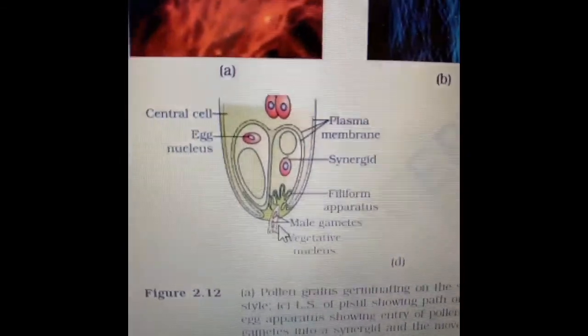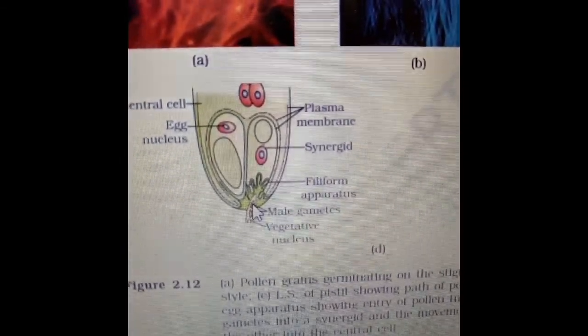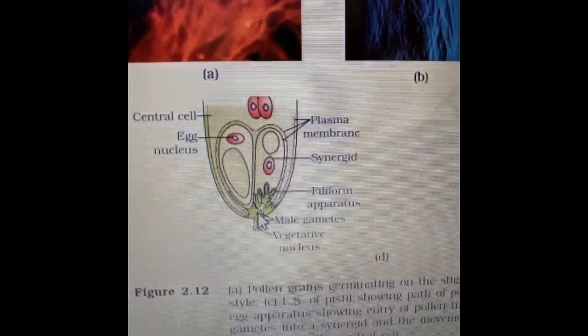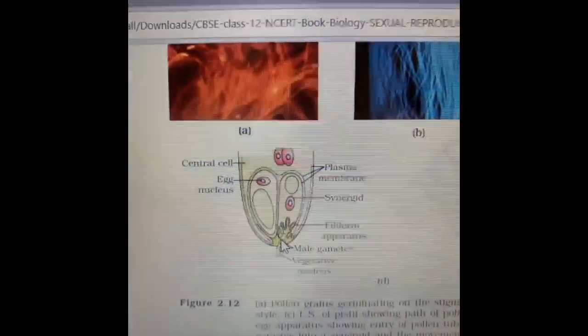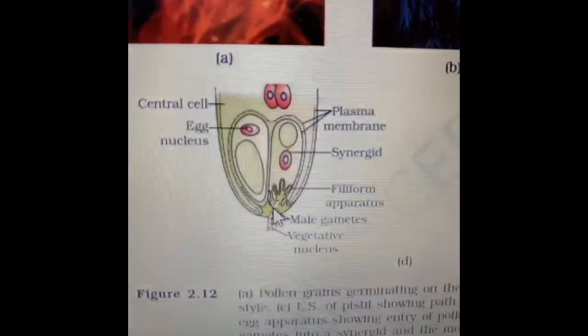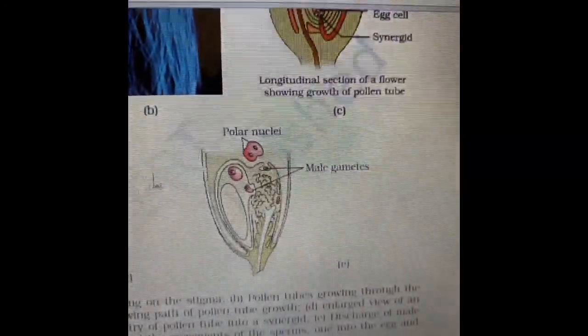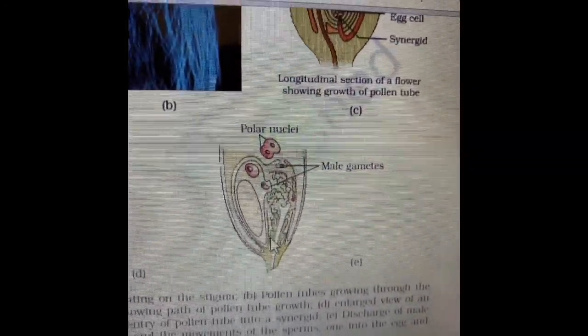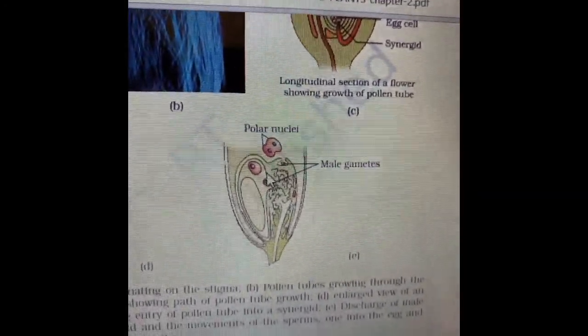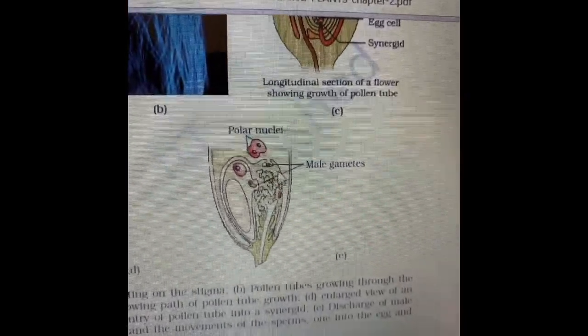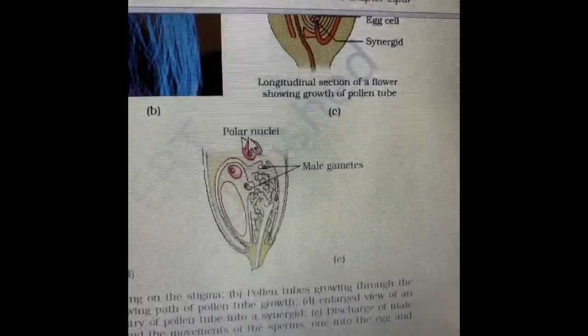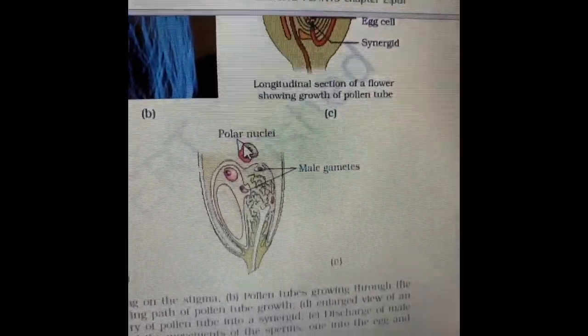With the help of the pollen tube, they have reached the filiform apparatus, and the filiform apparatus helps in the entry of the male gametes into the embryo sac. As it enters, among the two male gametes, one goes and fuses with the egg cell. The other male gamete goes and fuses with the two polar nuclei.